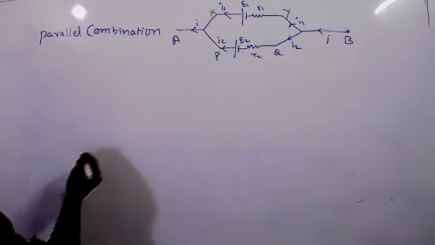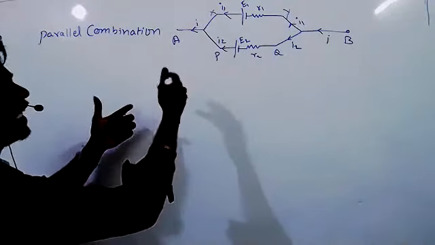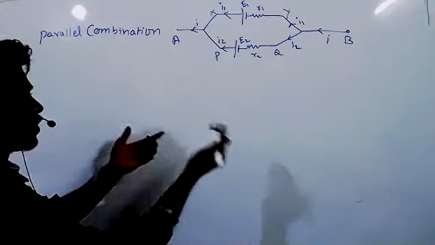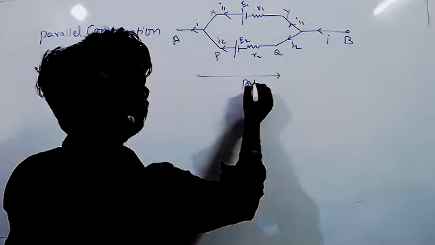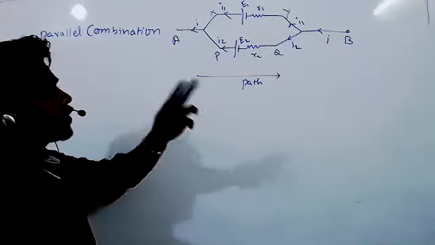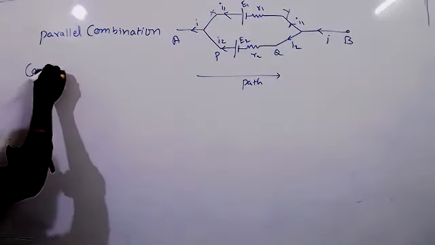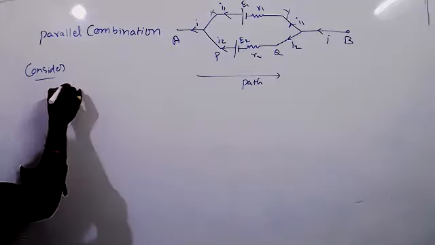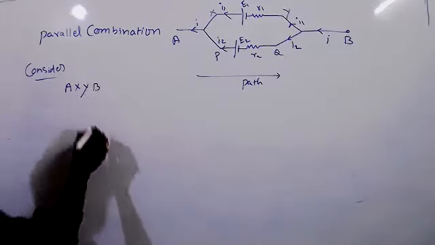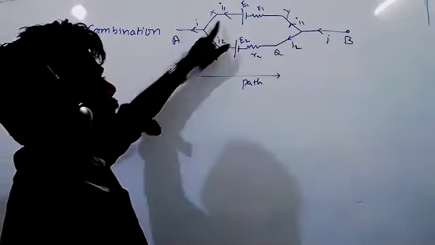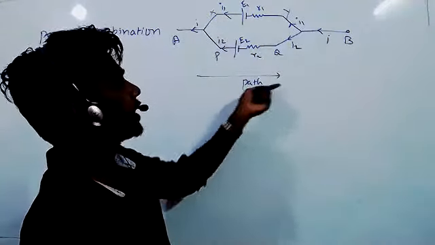Now see. If you connect in parallel combination, what is the E equivalent and R equivalent? That is the only question again. Here we have to consider two paths. The first path is A X Y B. So you are moving in this direction.